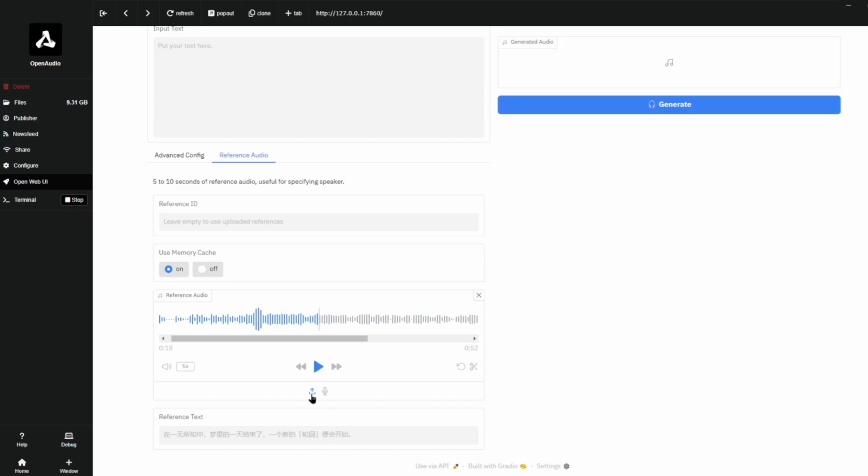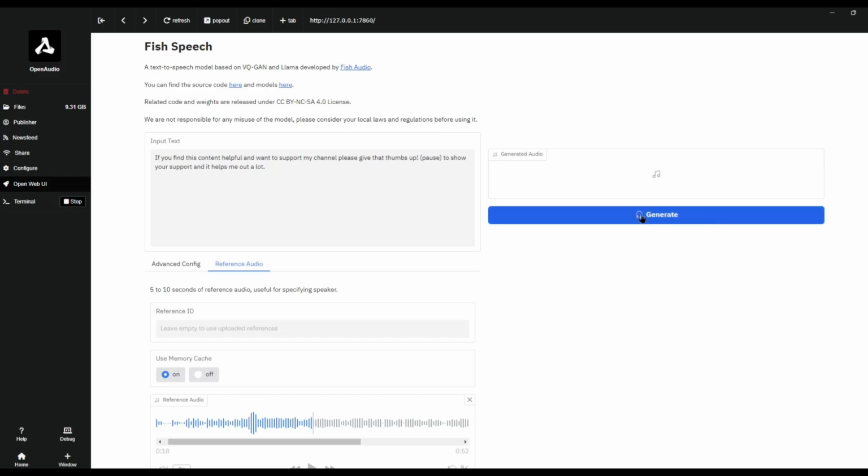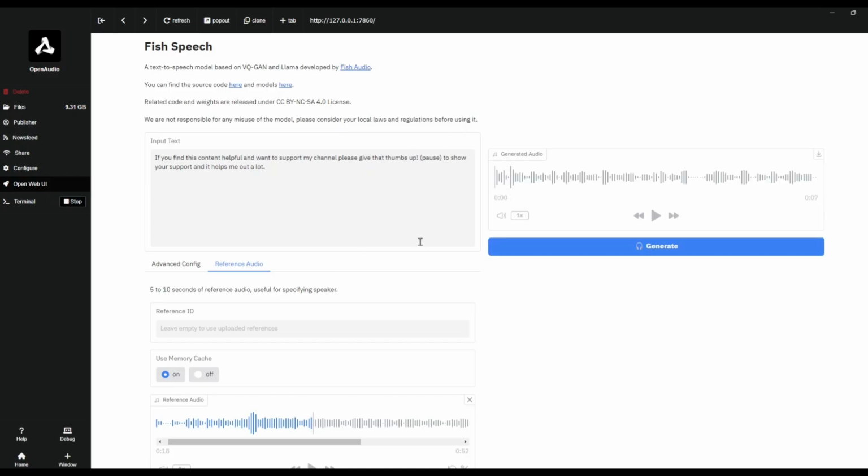And then over here, you can change it between upload audio, or you can record your own voice if your own voice is what you want to clone. So let me type something in. All right, so I put some input text. I'm going to click generate now. All right, it's all done. So let's check out what we got here.